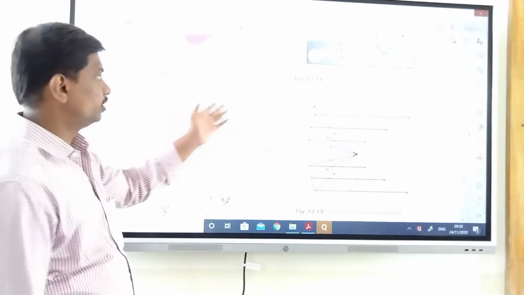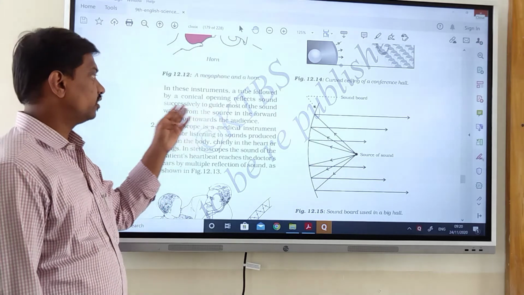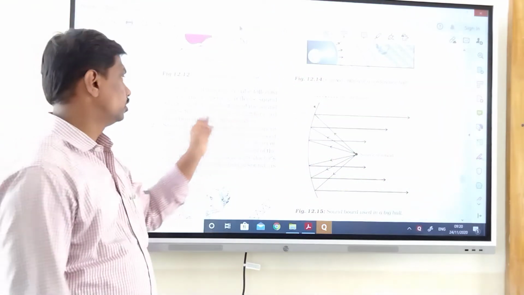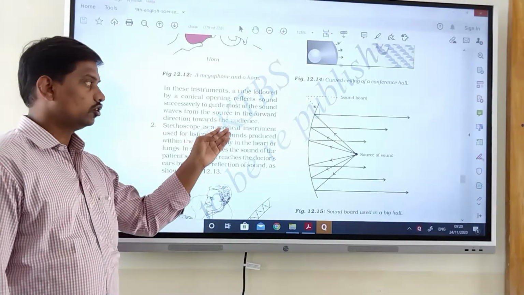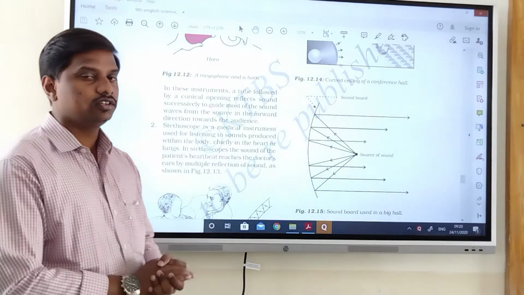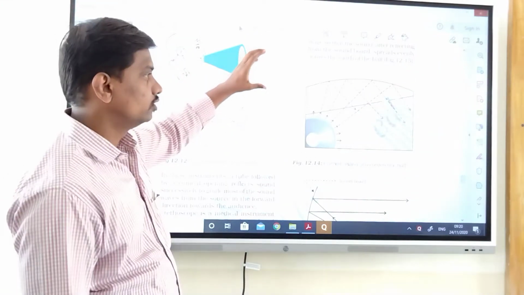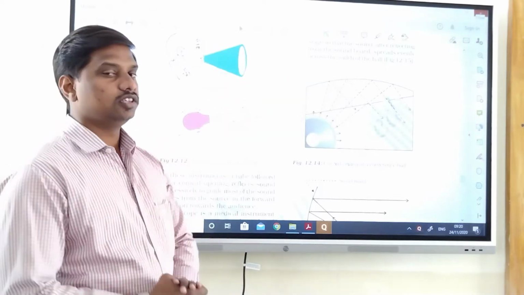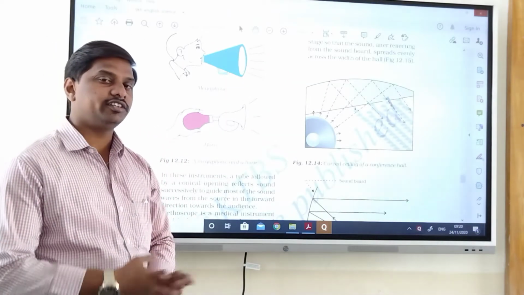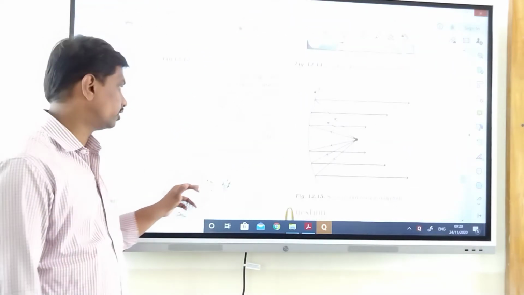In these instruments, a tube followed by a conical opening reflects sound successively to guide most of the sound waves from the source in the forward direction towards the audience. They give the particular direction, and it has a conical structure with an opening. Through that, the sound is given the direction so that the audience can clearly hear the sound. It will not travel in all directions.